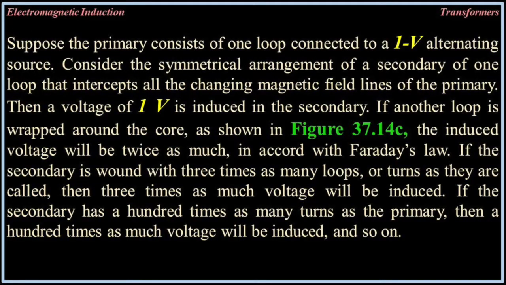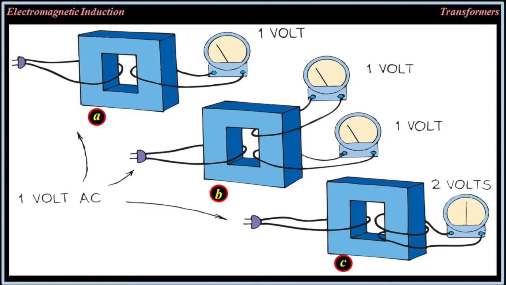Suppose the primary consists of one loop connected to a 1-volt alternating source. Consider the symmetrical arrangement of a secondary of one loop that intercepts all the changing magnetic field lines of the primary. Then a voltage of 1 volt is induced in the secondary. If another loop is wrapped around the core, as shown in figure 37-14C, the induced voltage will be twice as much, in accord with Faraday's law.